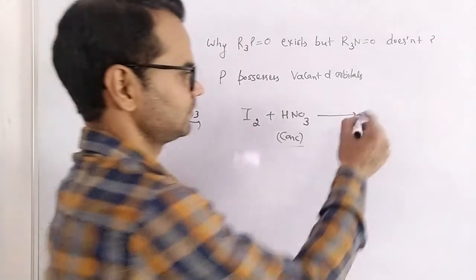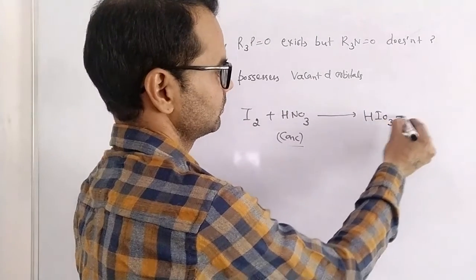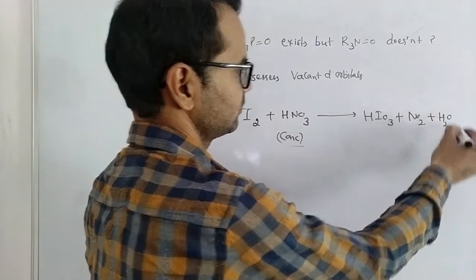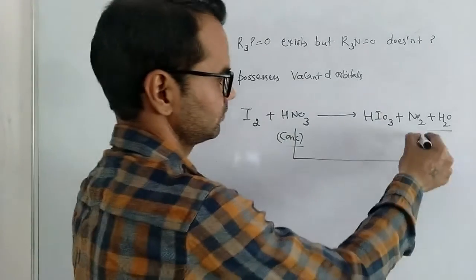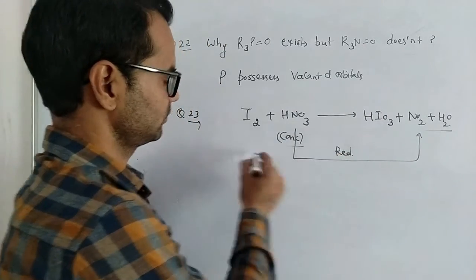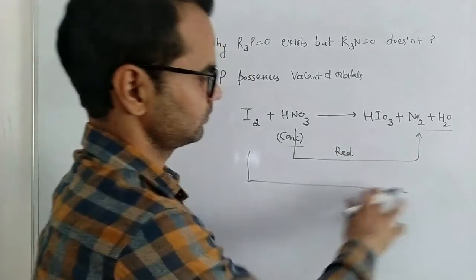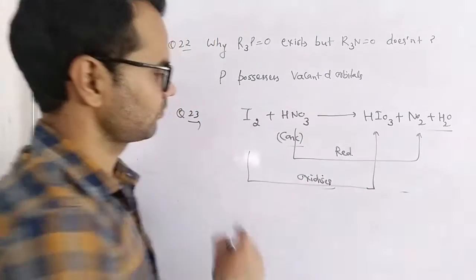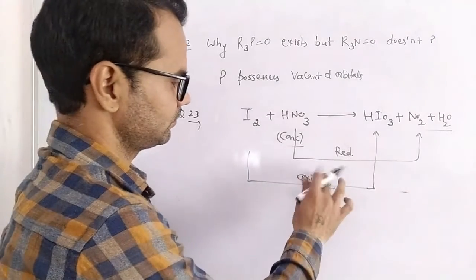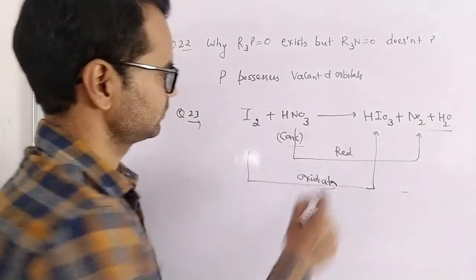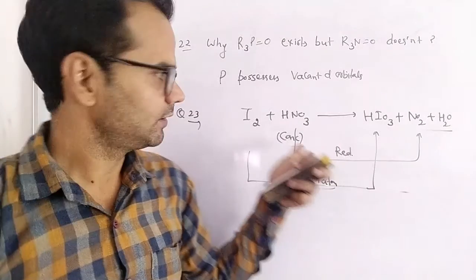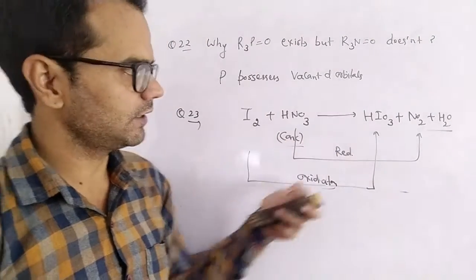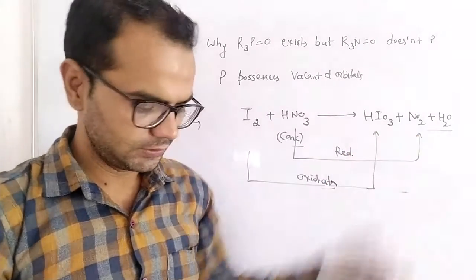So the answer is: concentrated nitric acid is reduced to nitrogen dioxide, and iodine is oxidized to iodic acid. Last question is